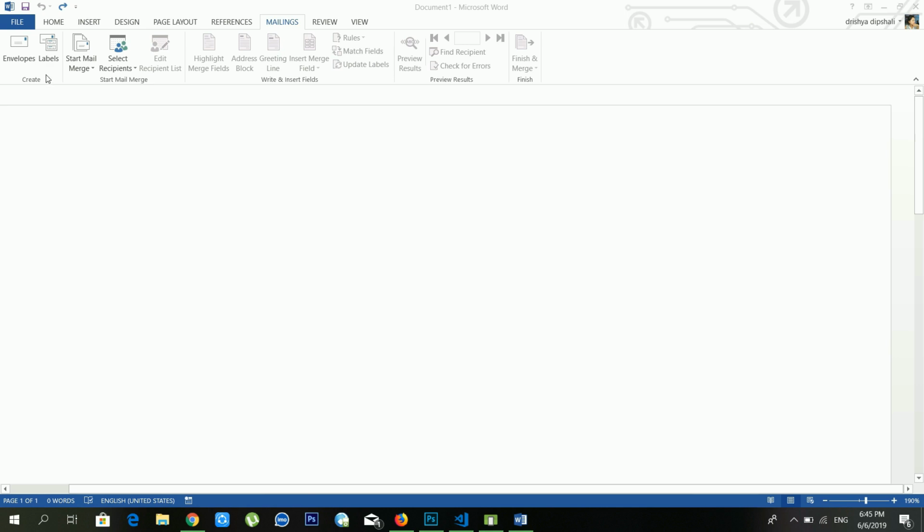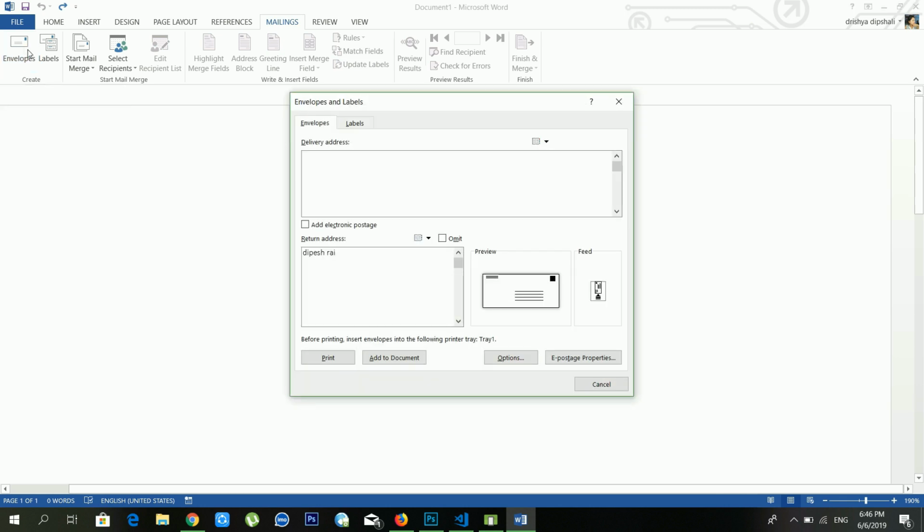From create you can make envelopes and labels, so I'm making an envelope from here, and you can also create a sample of envelopes from here. You have to put the delivery address from here, so I'm writing the delivery address, sorry, Pokhara, Nepal. Okay, and Nita Lembo, and for the return address I'm giving an address, Dhankuta, Nepal.